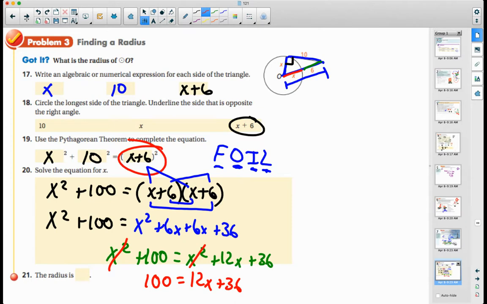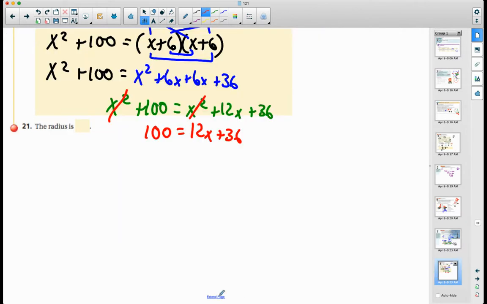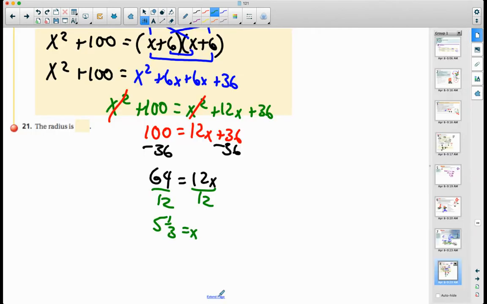So let's just get x by itself by subtracting 36, and I'll get 64 is equal to 12x. Then we'll get x by itself by dividing by 12. 64 divided by 12 comes up to 5.3 repeating, or 5 1/3 is equal to x. So 5 1/3 is the radius of that circle.